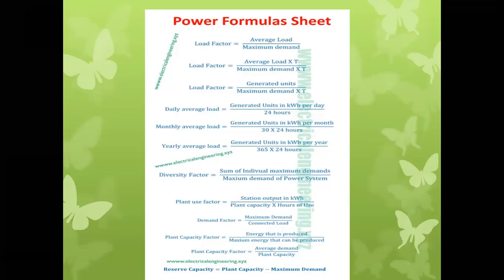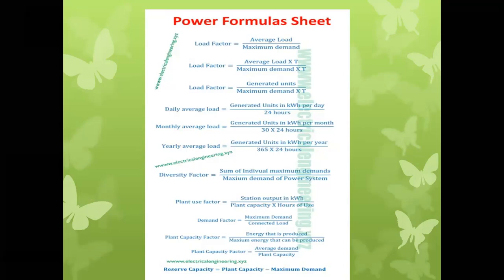Monthly average load we will get similarly, and yearly we will get directly by dividing by 365 into 24 hours. Average load is nothing but the kilowatt energy consumed per unit hour, okay.